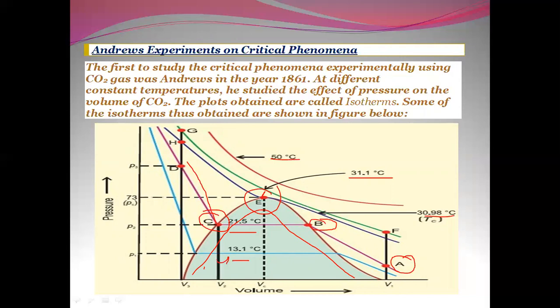And above this point E, there is no liquid existence. So this temperature is called the critical temperature, this pressure is called the critical pressure, and the volume occupied at this point is called the critical volume. That is what is said as a part of the Andrews experiment.